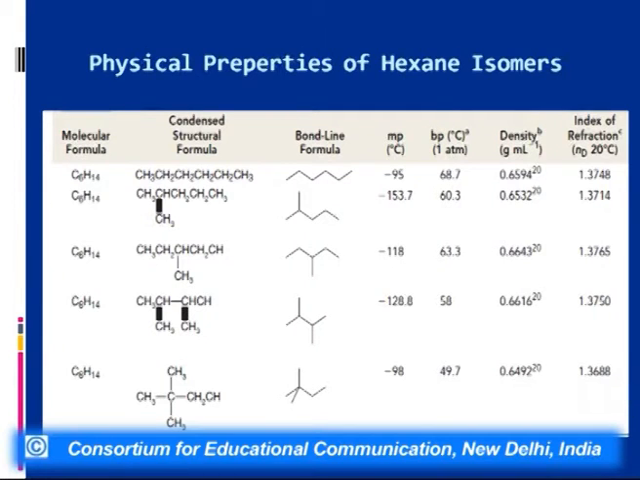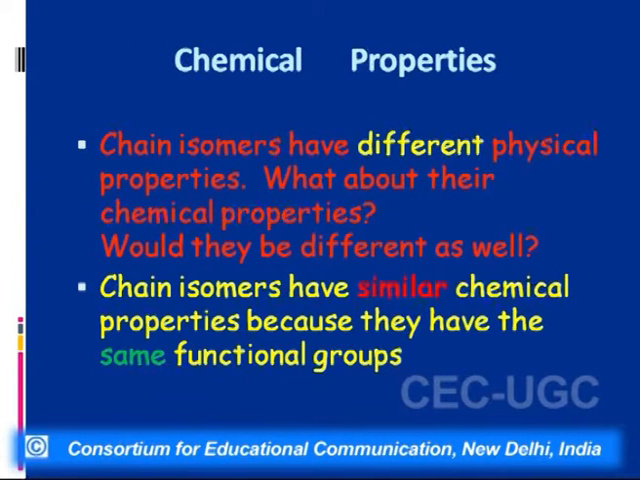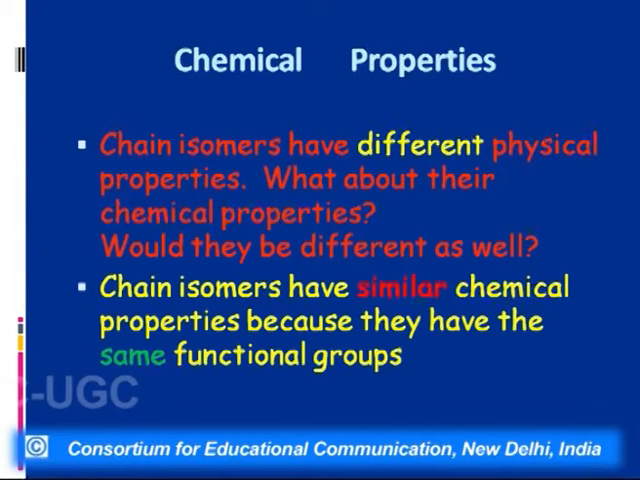So if we look into the hexane molecule, what we find is a similar thing, that with branching, the boiling point, the melting point and the density are decreasing. Whereas if we look into the solubility of the molecule, then the solubility increases with branching because the van der Waals forces become weak and the surface area in contact is also less. So that means chain isomers have different physical properties.